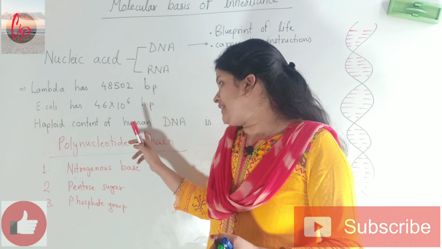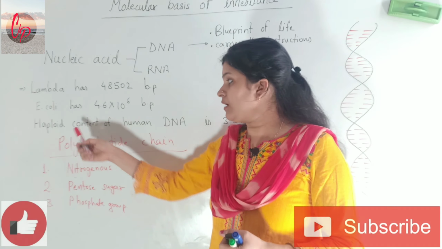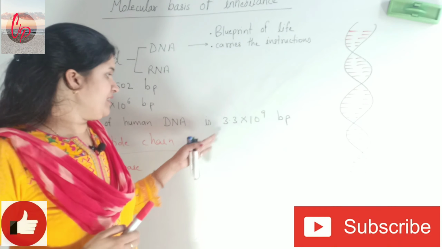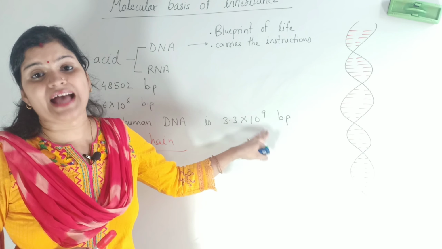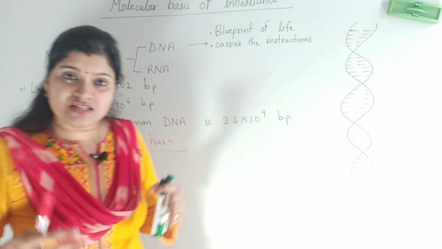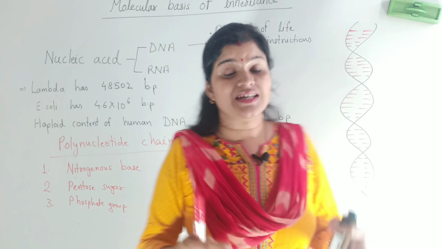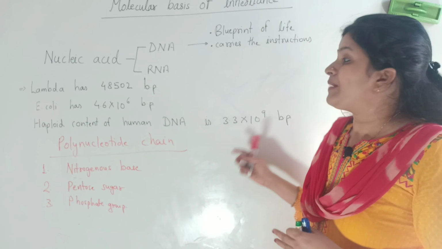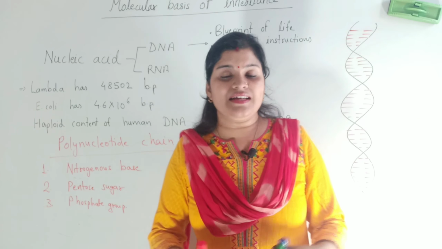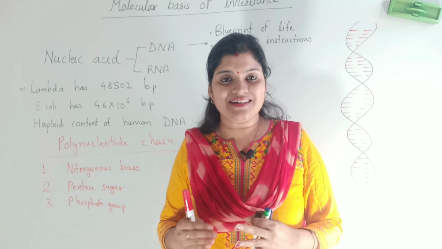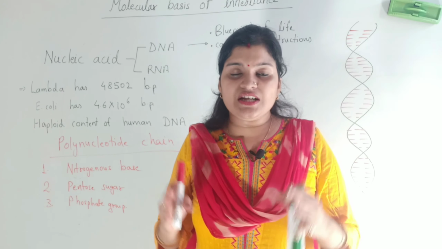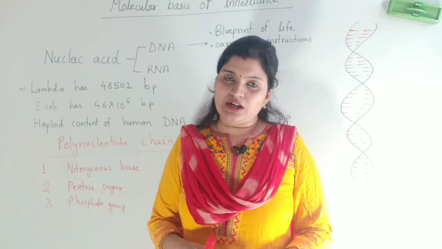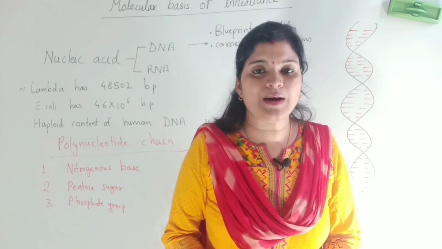And the haploid content of human DNA, we are talking about the haploid content, has 3.3 into 10 to the power 9 base pairs. So you can just imagine that the structure is very long, because it has this many base pairs, but they are arranged in a way, their packaging is done inside the cell, so that they fit in a very limited space inside our body. So these things are very interesting to know about DNA.